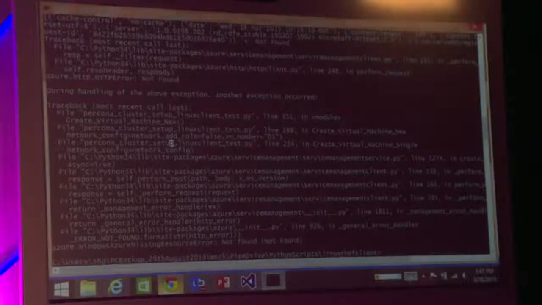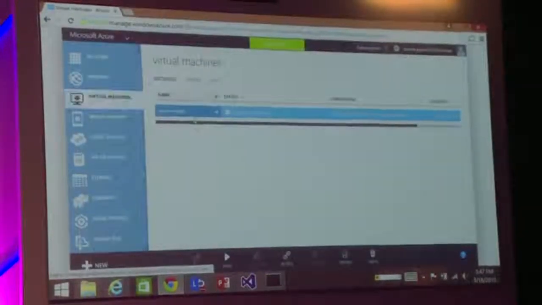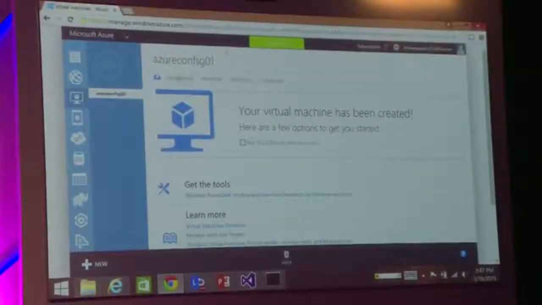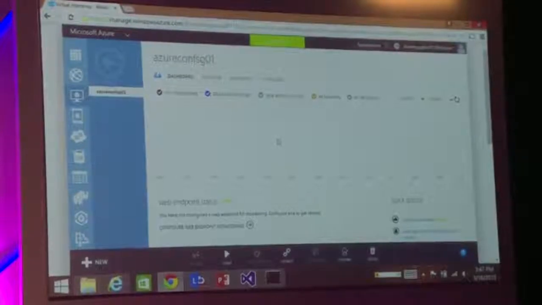Yeah, I'll just show you the created VM. I'm sorry. So I'll show you a VM that I had created using the same script. I promise I created it using the same script. And I'll just do a start.